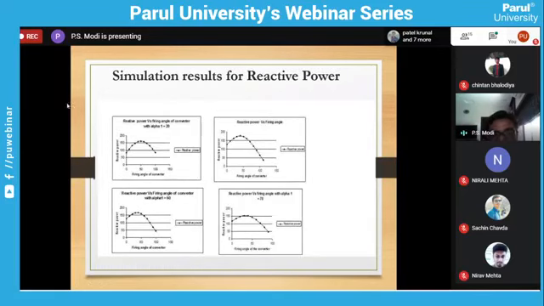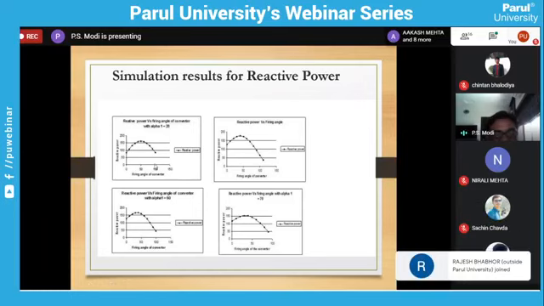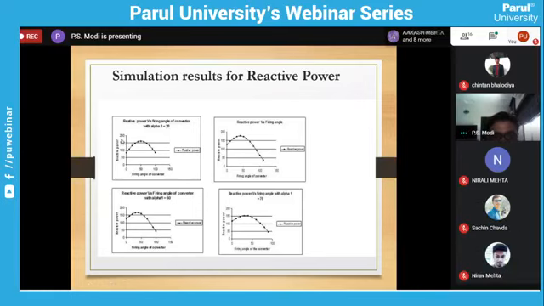Reactive power: converter 1 firing angle we have kept 20 degree fixed and varying the converter 2 firing angle. So this is the reactive power. Vertical axis is the reactive power. So this is the reactive power again for different values of converter 1 firing angle.